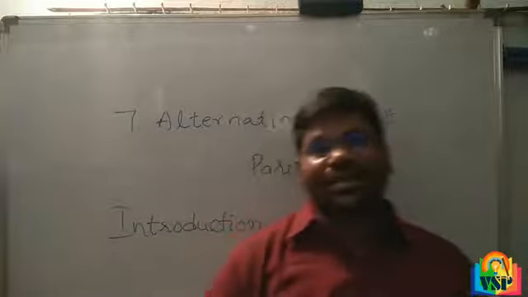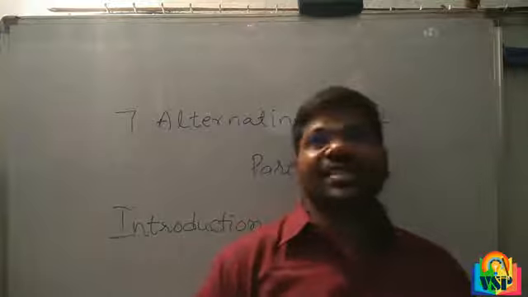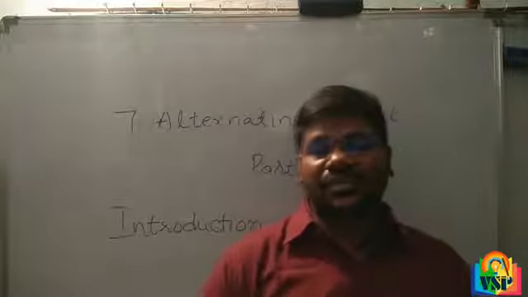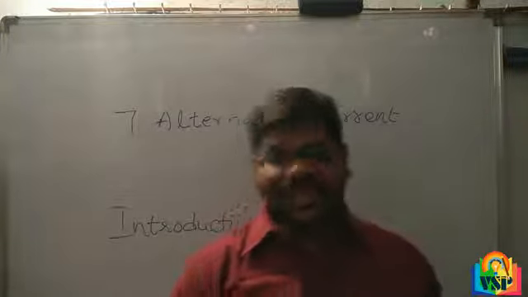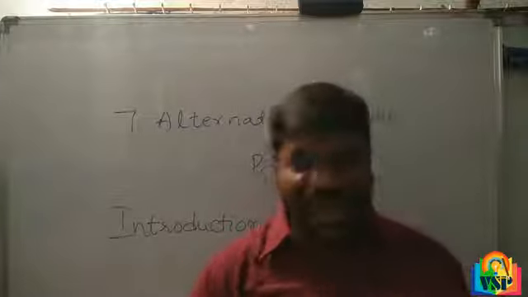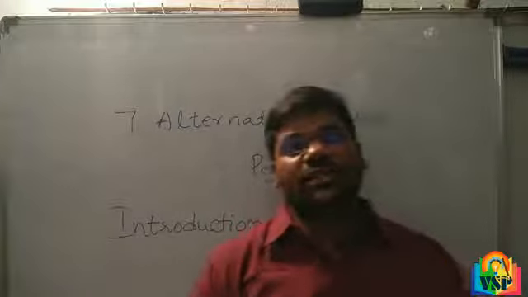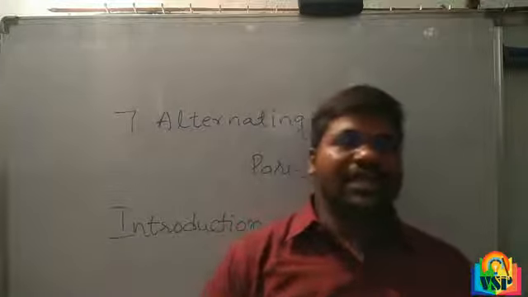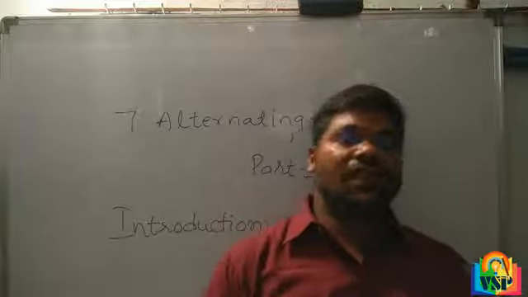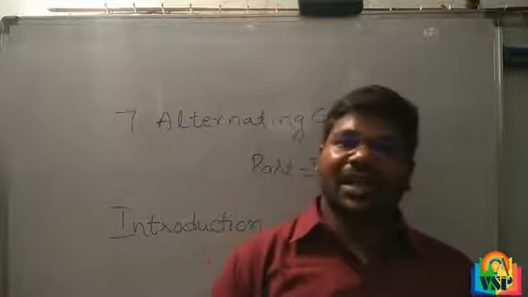Most of the electric power generated and used in the world is in the form of alternating current.